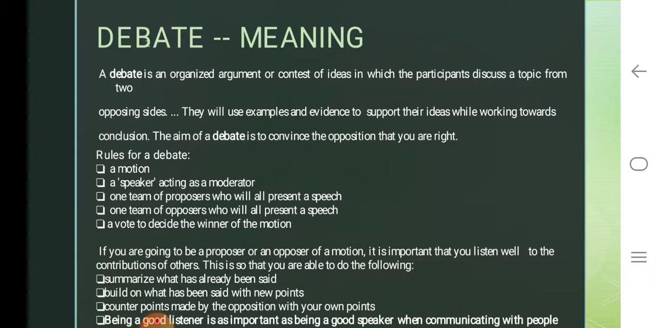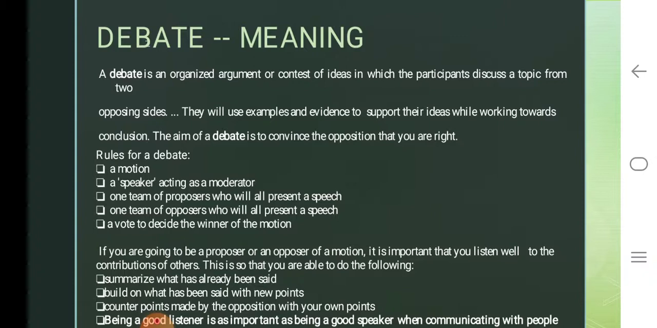When they discuss the ideas, like if four of us are talking on a topic and if all of us have the same idea or we have the same thinking, that's not called a debate, that's a discussion. But here when you have a topic and you have two opposite sides, one talks for it, one talks against the topic, that's called a debate. So here they will use their examples and evidence to support their ideas while working towards a conclusion.